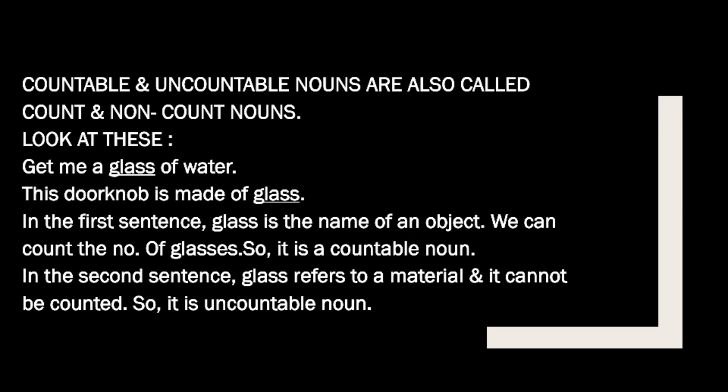So it's countable. But in the second sentence, glass refers to a material. This doorknob, it is made up of glass. So it refers to a material and it cannot be counted, how much glass has been used in that doorknob. So you cannot count that. Although both of the words are glass, the way they are used is different, right? In the first one, glass is used as the name of an object, that's why you can count it. In the second one, glass is used as a material, so you cannot count how much glass is in that handle. So it will be considered an uncountable noun.